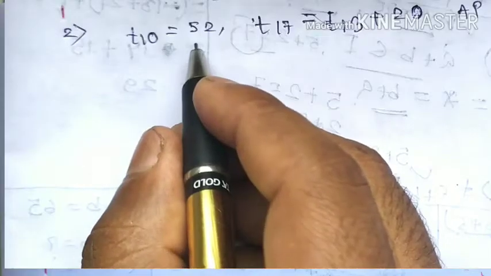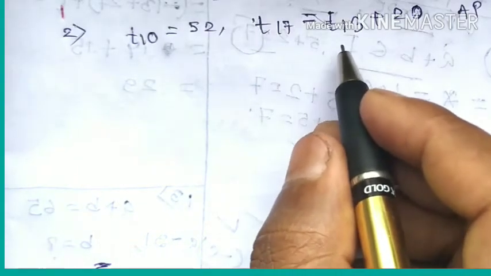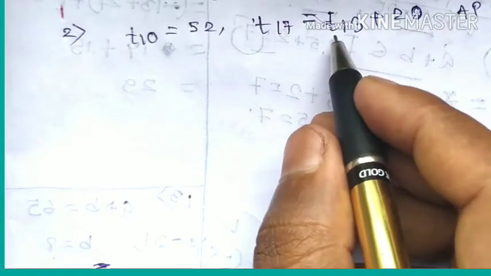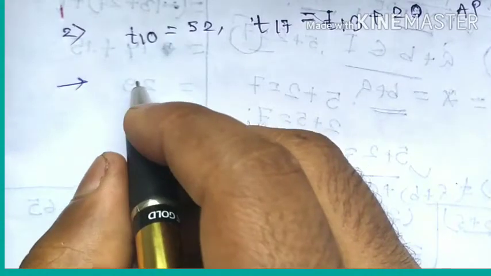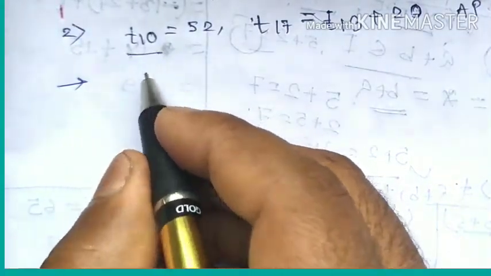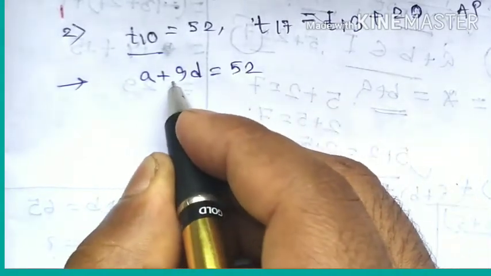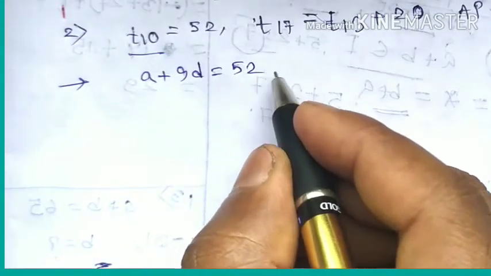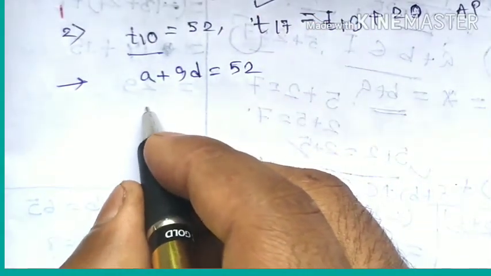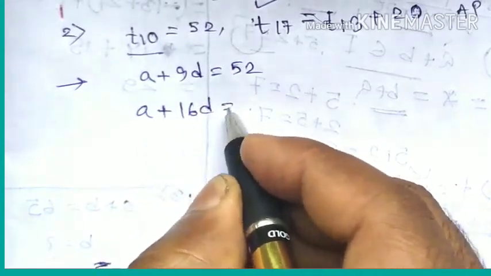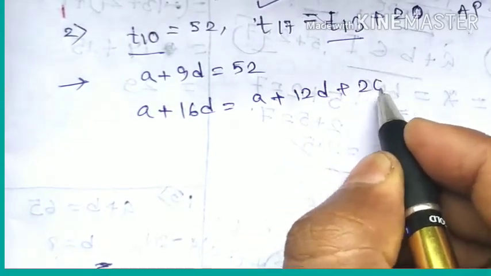So the 10th term of an AP is 52 and the 17th term of the AP is 20 more than the 13th term of the AP. Then find the AP. Okay, so let's start. T10, we can write it is a plus 9d equals to 52, and then T17 equals to we can write a plus 16d equals to T13, a plus 12d plus 20.